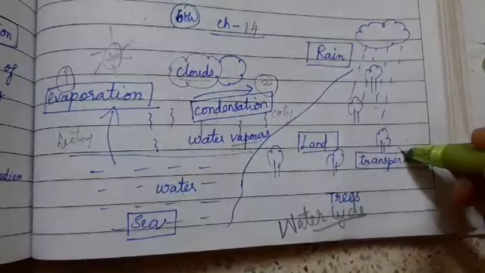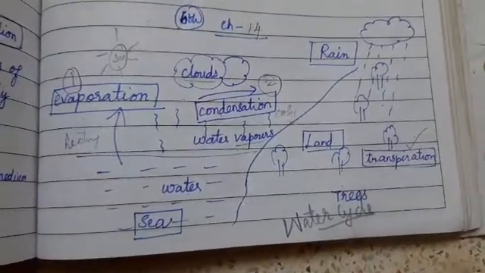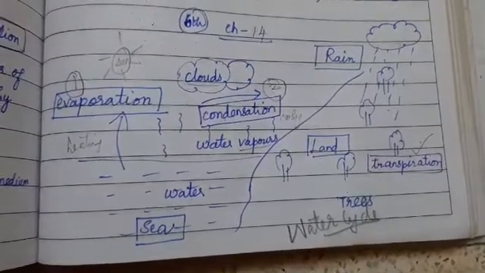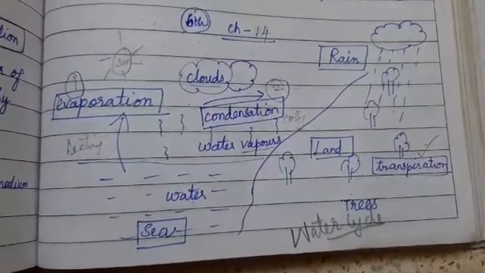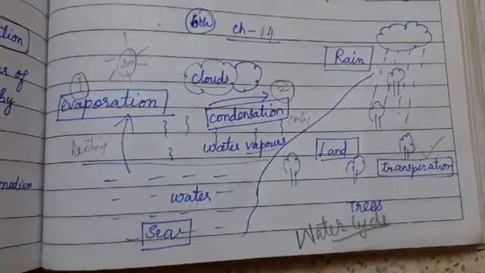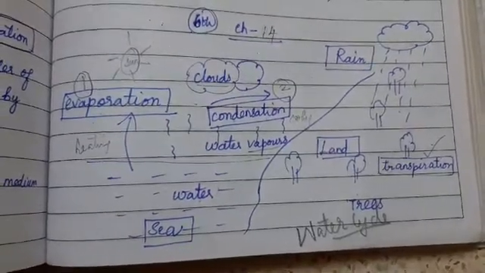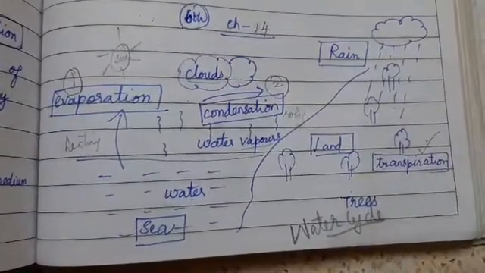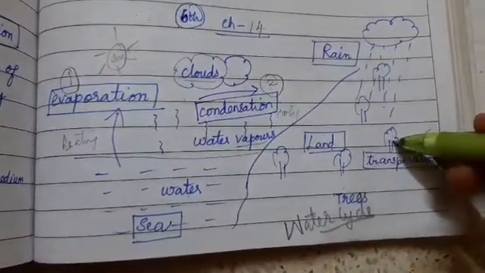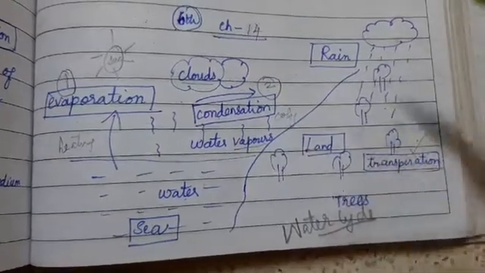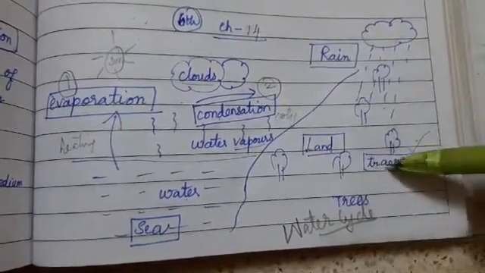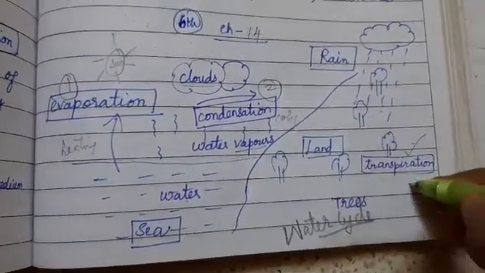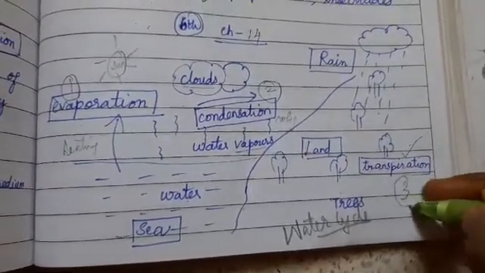That process is called transpiration. In the leaves of the plant water is there. That is how with the water only they can prepare their food. That is the process of photosynthesis. Do you remember? So the water present in the leaves of the plants will also get transferred as vapors by the process of transpiration. This is process number 3.